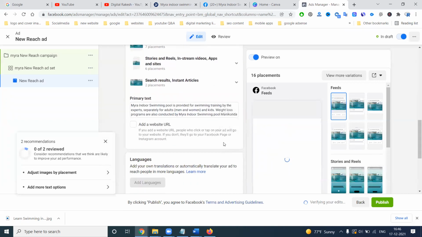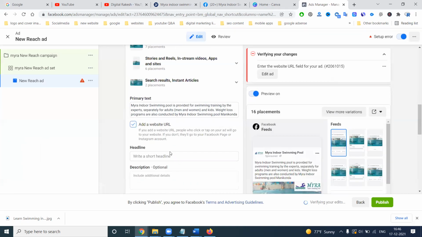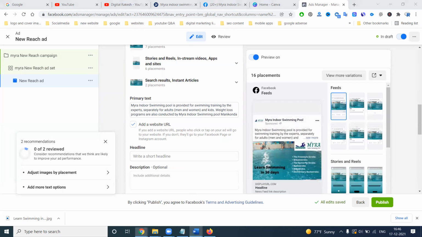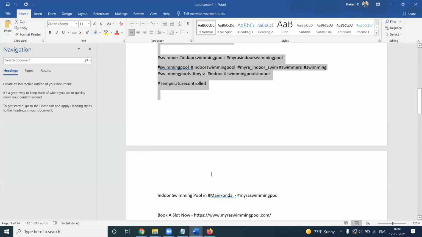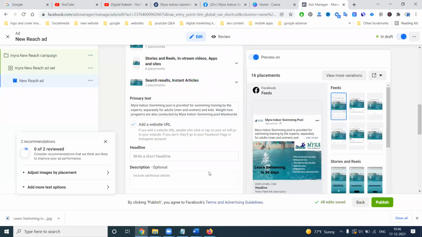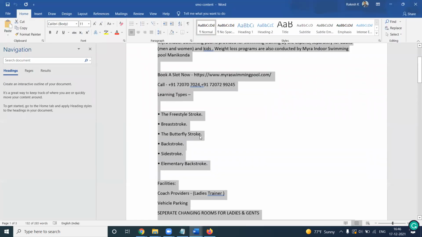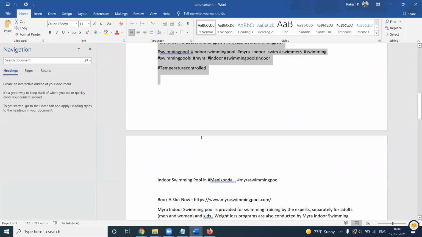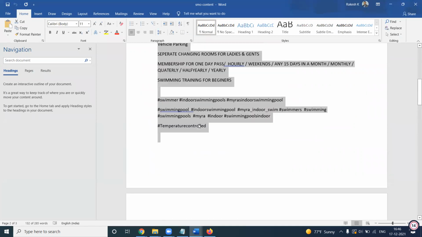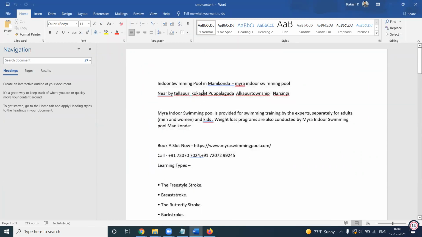The next one, add the website URL. So we can choose which content we can show to the customers.